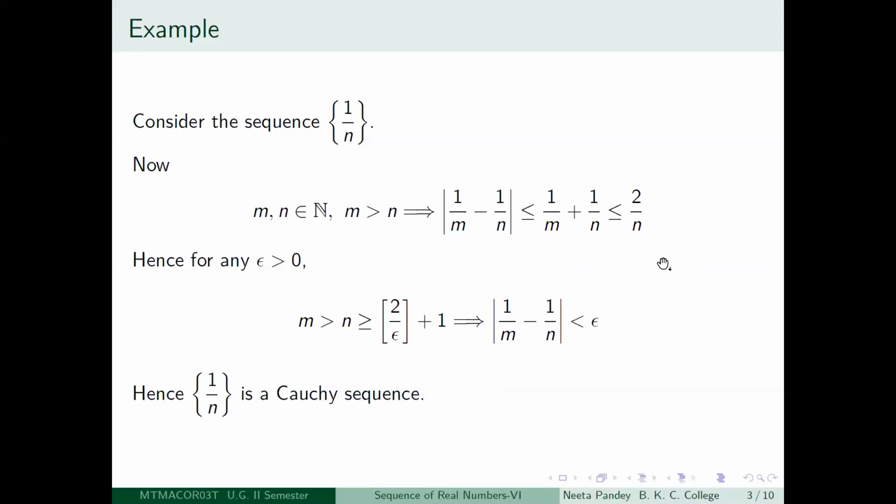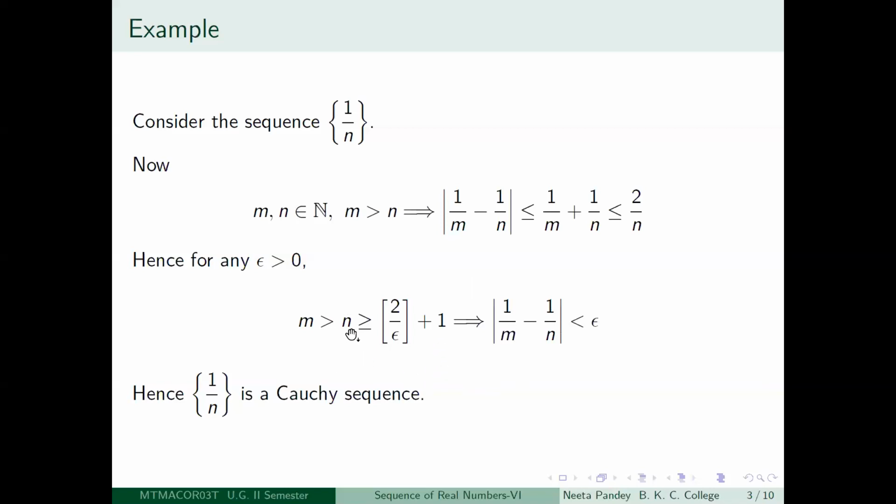That 2 by epsilon is greater than or equal to box 2 by epsilon, and it is strictly less than box 2 by epsilon plus 1, because box 2 by epsilon is the greatest integer less than or equal to 2 by epsilon. So if you look at the integer box 2 by epsilon plus 1, that will become strictly greater than 2 by epsilon. So what are you getting? You are getting that if you take this number box 2 by epsilon plus 1 as your integer N, then